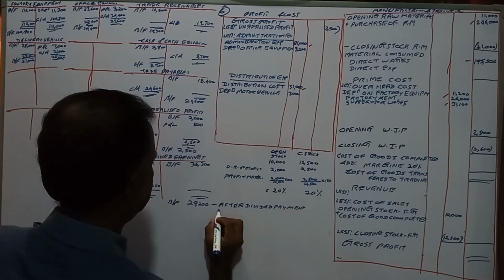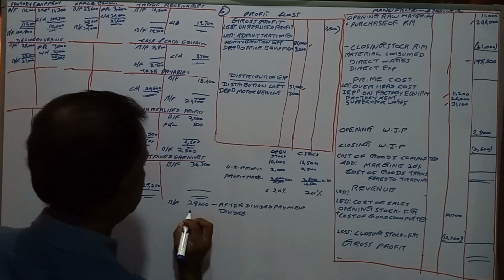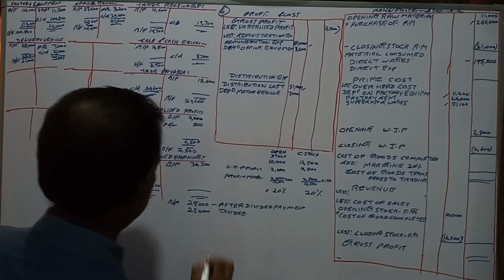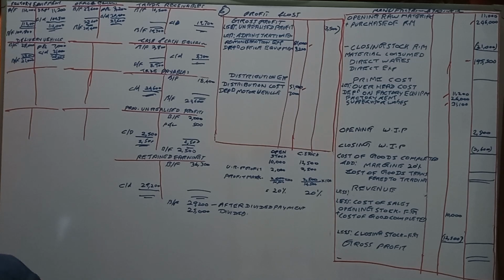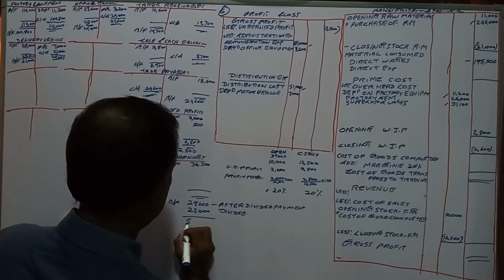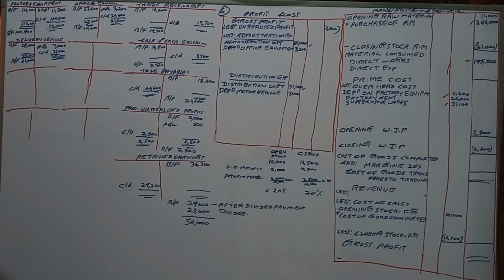What is the dividend? How much is the dividend? 25,000 paid. 25,000 dividends paid, right? If 25,000 is paid, then actual retained profit was 54,000. Actual retained profit was 54,000.